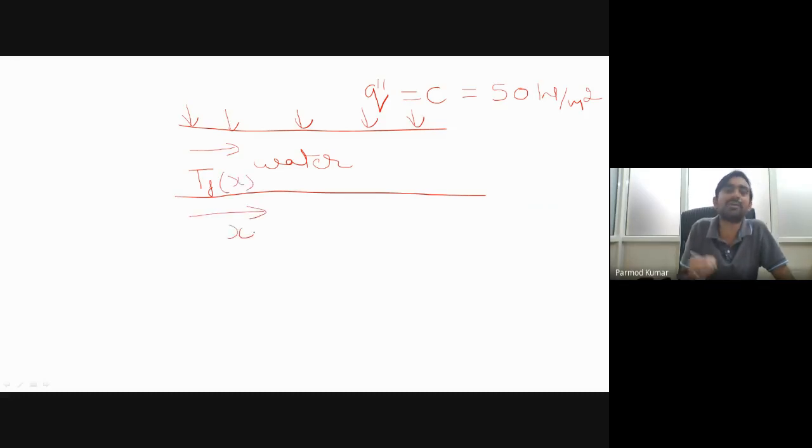What will be happening? How many thermocouples will be needed now? Once again, let us consider that if I have to determine the average temperature of the fluid, I am taking one assumption that the temperature profile of the fluid is uniform. It means temperature at each and every point over the cross section is the same. That is one fundamental assumption I am including over here. Now, based on this, can you answer how many thermocouples will be required if we consider that we are having fully developed laminar flow inside the pipe?